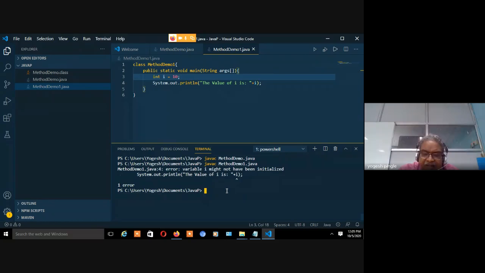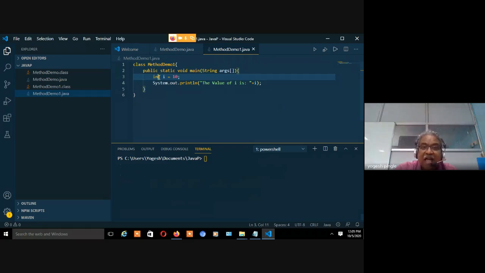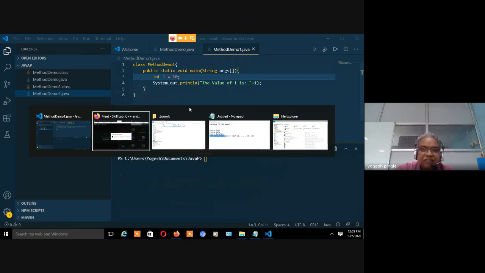Right, now if I look at the program, yes, now you will not have any error. You will get a value. Method demo one. Fine. See, now you will get a value correctly. Why? Because the non-static variable I have initialized the value.